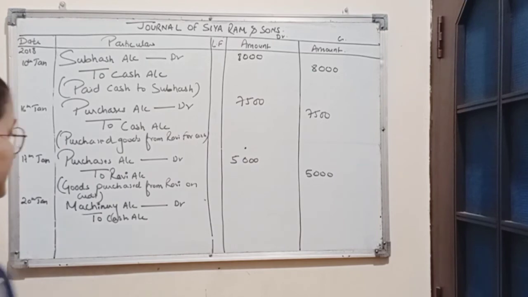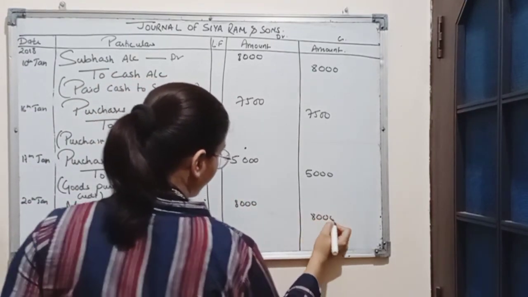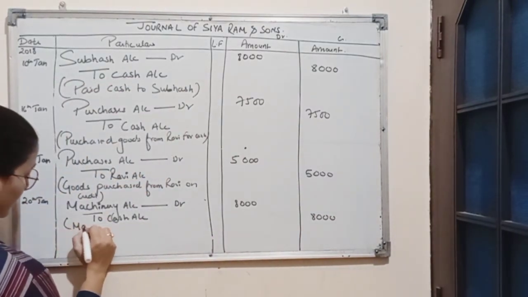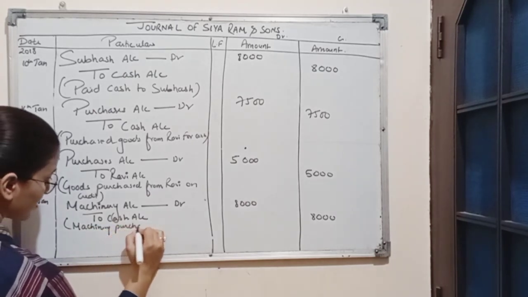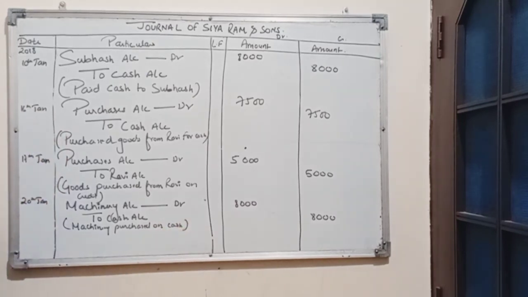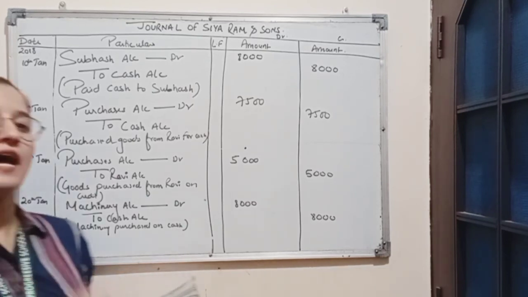Amount is rupees 8,000. Narration will be machinery purchased on cash. Now the last transaction is paid rent, rupees 400. Date is 27th January.